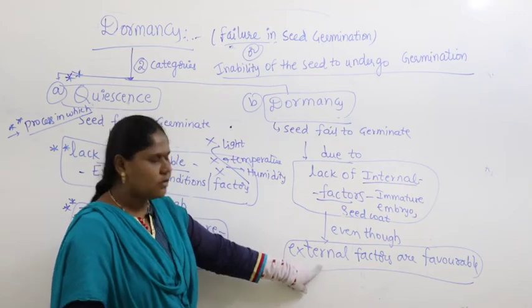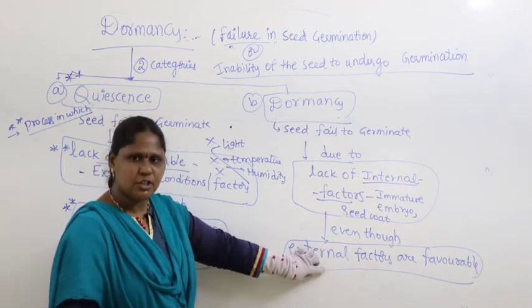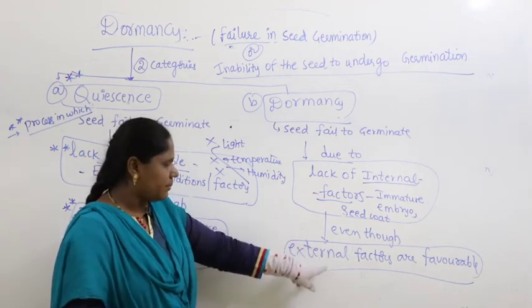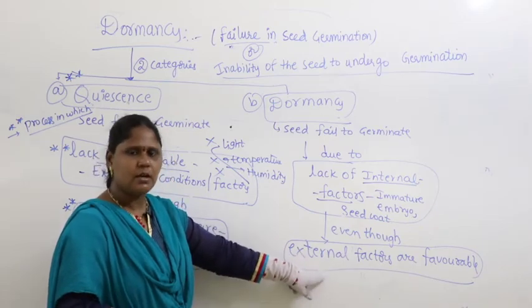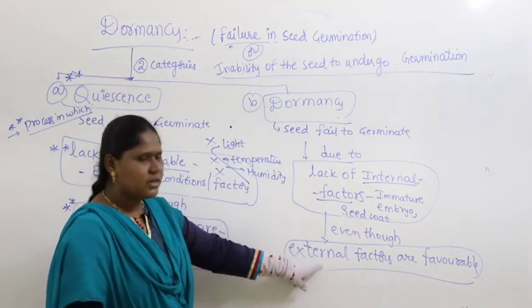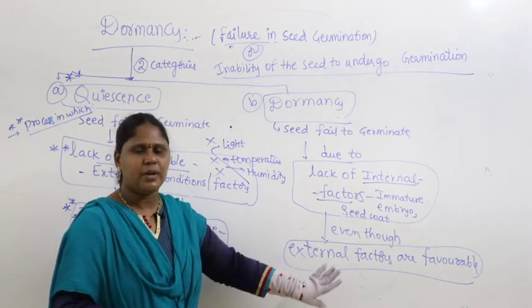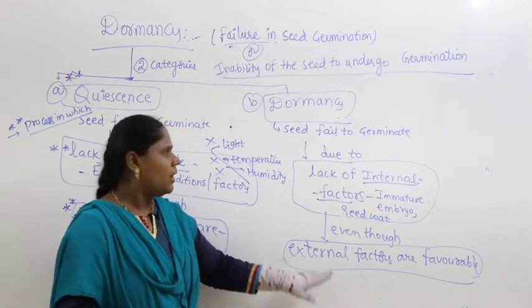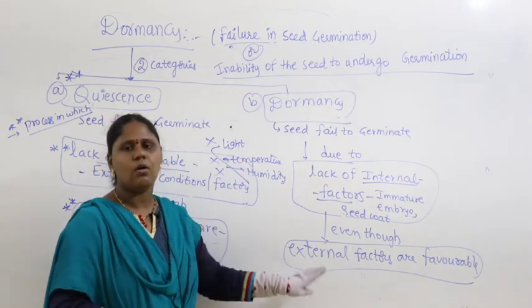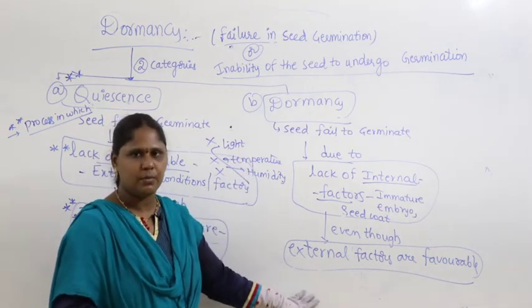What's the meaning of external factors are favorable? It has sufficient sunlight, sufficient temperature, humidity, moisture content, external conditions are all alright.